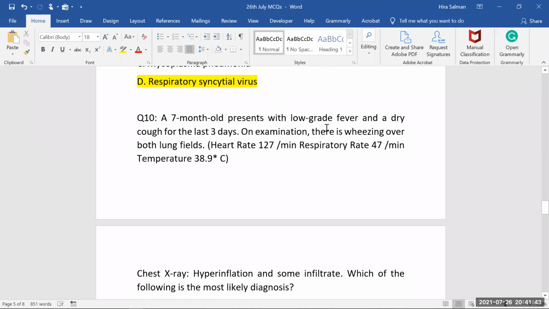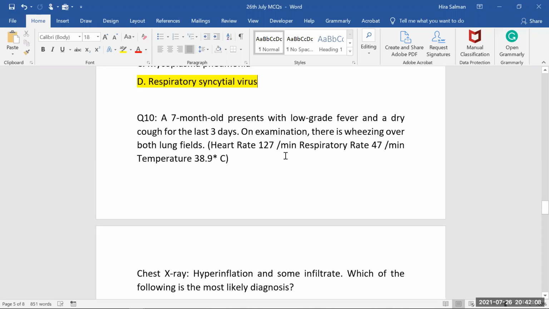7-month-old presents with low-grade fever and a dry cough for the last 3 days. Now the baby is still having upper respiratory symptoms, right? Low-grade fever and dry cough mean the upper respiratory tract is involved. On examination, there is wheezing over both lung fields. When you do the examination, you will appreciate crackles and you will appreciate wheezing. So that is another clue for you.